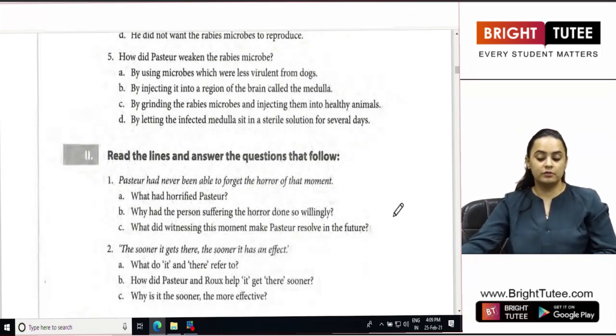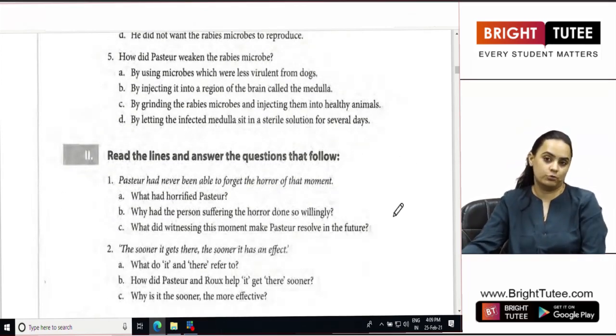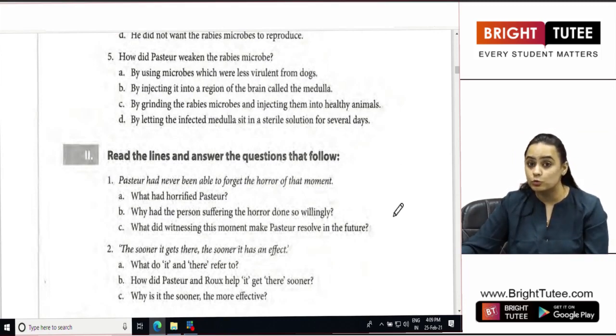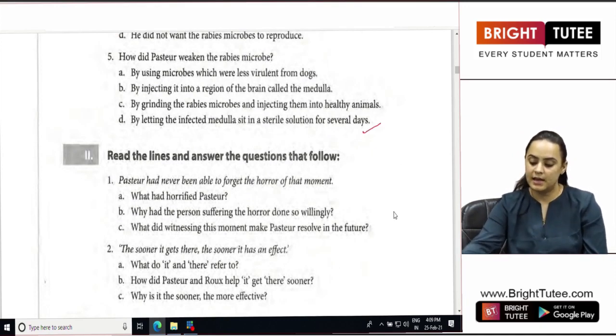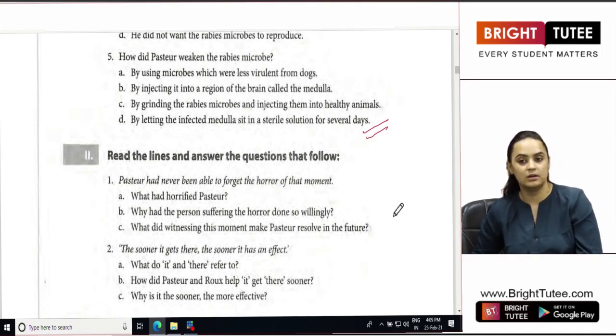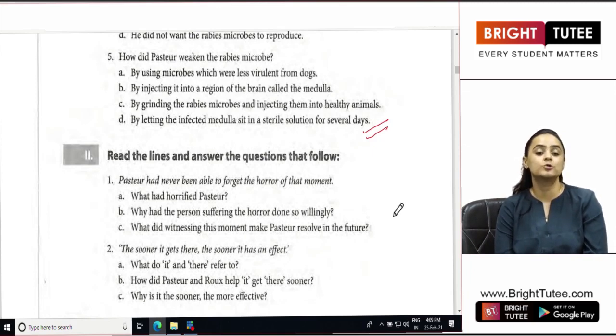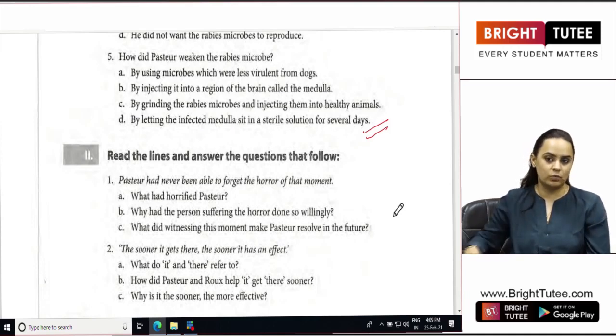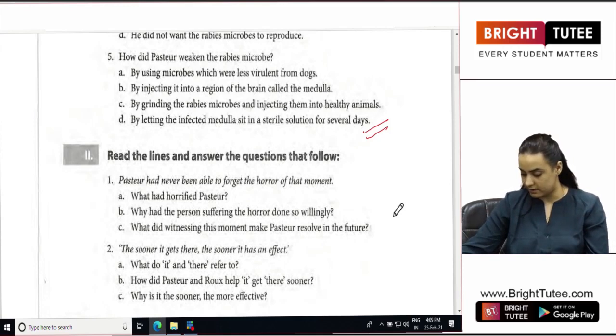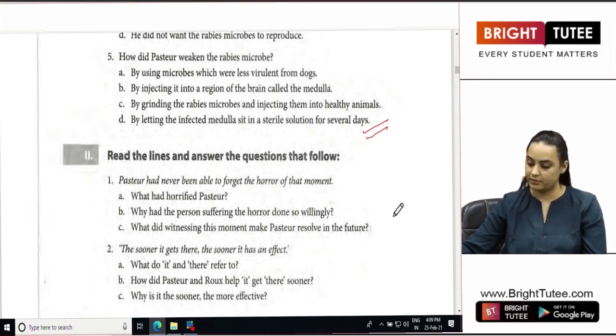How did Pasteur weaken the rabies microbe? So what did Pasteur do to weaken the microbe of rabies? We have just read he let that infected medulla sit in the sterile solution for a lot of days, and this is what caused the medulla and the infection to get weak. Okay.